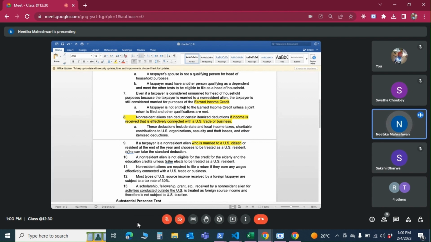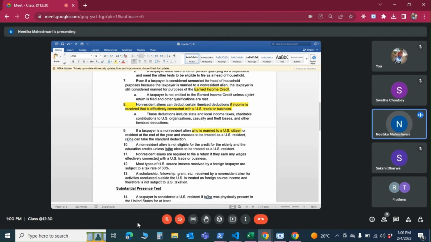There could be some state or local taxes that they're paying, or losses, charitable contributions, whatever falls in the itemized category, they can still take the benefit. Otherwise, they are not allowed. Even the standard deduction is not allowed for non-residents. A non-resident is not eligible for any of the credits. Most of the benefits are not allowed.